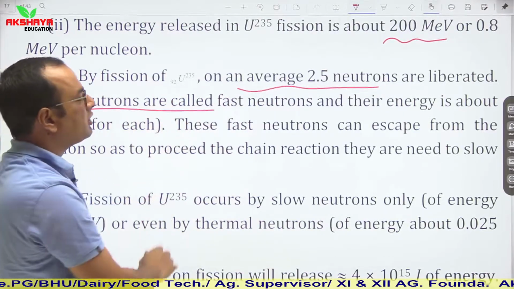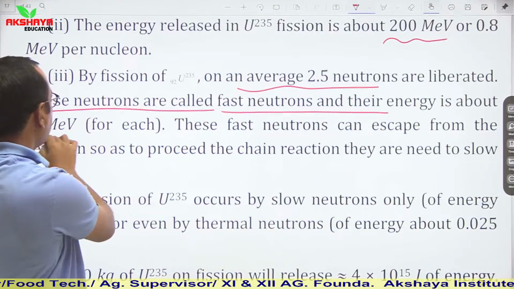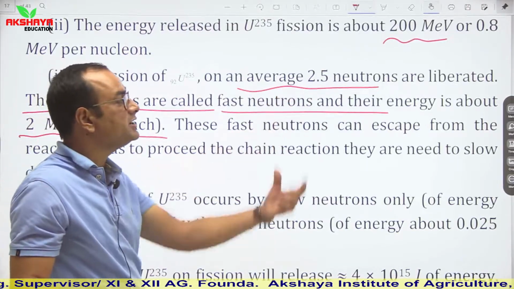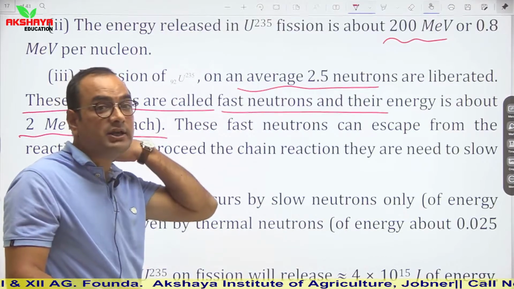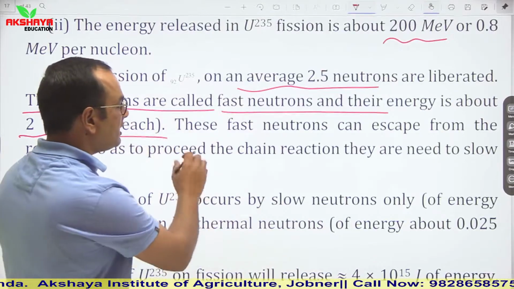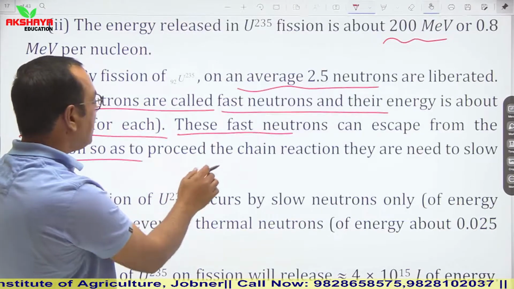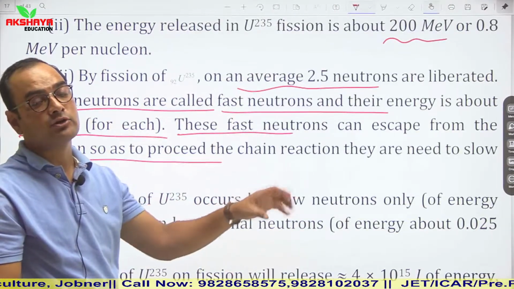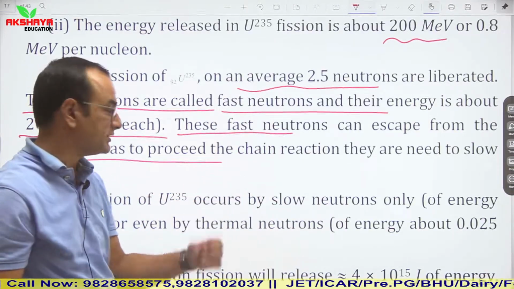These neutrons are called fast neutrons and their energy is about 2 mega electron volt for each. These fast neutrons can escape from the reaction, so to proceed the chain reactions, moderators are used to slow down their speeds.